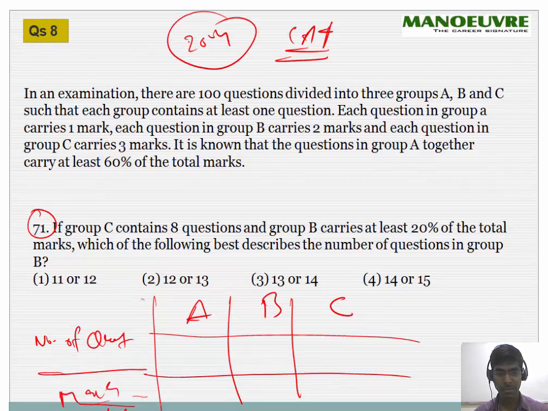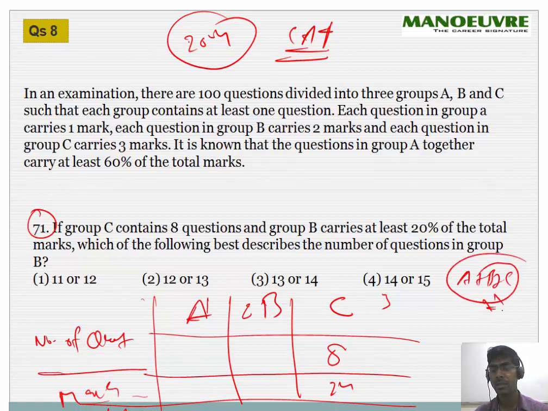If group C contains 8 questions, marks will be 3, 2 and then 1. So 8 3s are 24, and B carries at least 20% of the total marks, which means whatever A plus B plus C will get, 20% of this goes to B. Very smart. And 60% has to be with A.